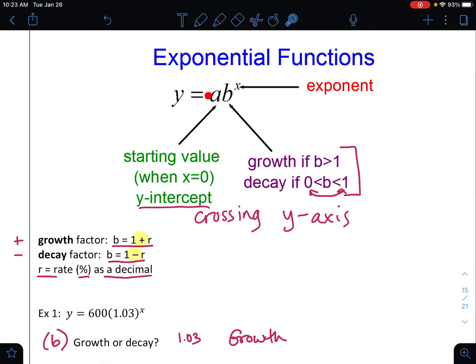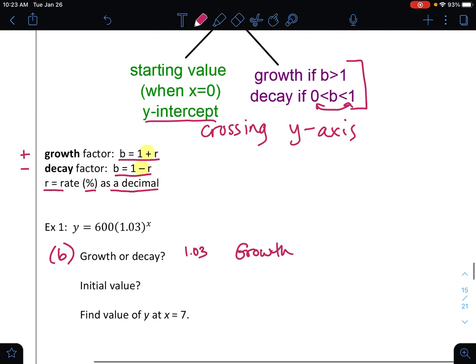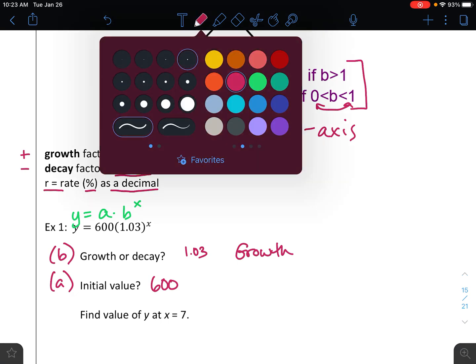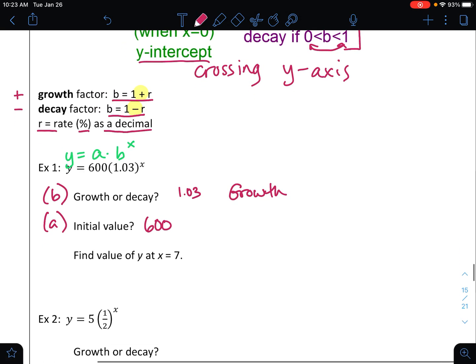Okay. Initial value. The initial value is our starting value. I'm looking for that A. So when I look here, let me add in, I'm looking at the A value. 600 here is the initial value. Now, if it helps, we could write above the function the general notation, y equals A times B to the x. And so then I can clearly align the A value and the B value.